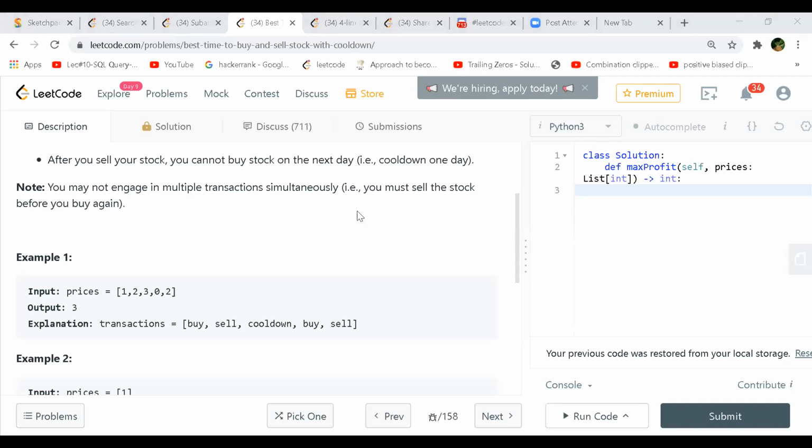Yeah, or we can try simulating the most optimal method by using recursion. So how do we simulate it? We can first try buying a stock, and then once I buy a stock, I can try selling that stock, and the same process will get repeated.